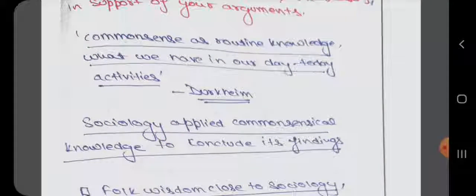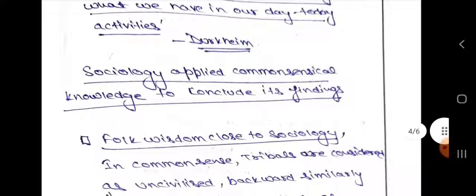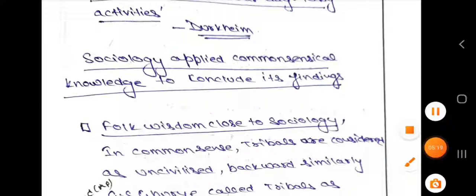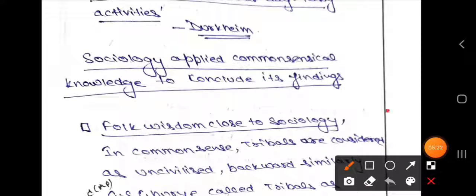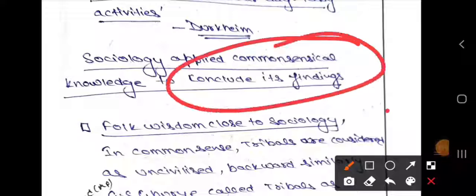Coming back to the question, it is telling us to explain how sociology applies commonsensical knowledge. So here we are talking about how yes, sociology is common sense.